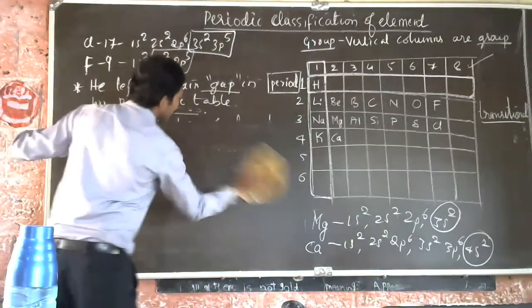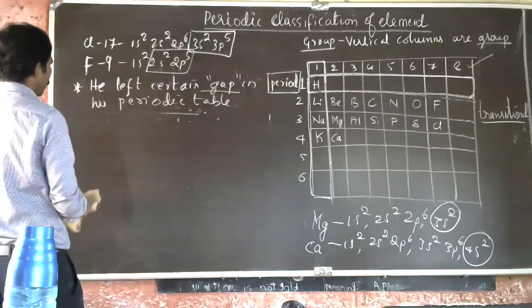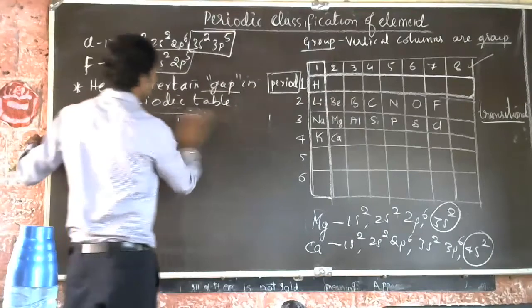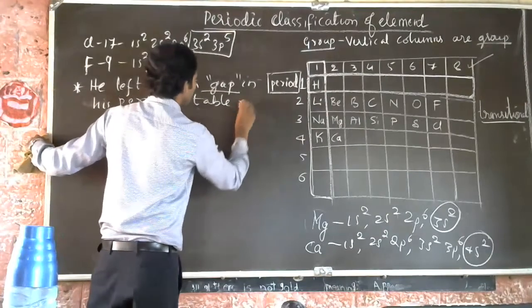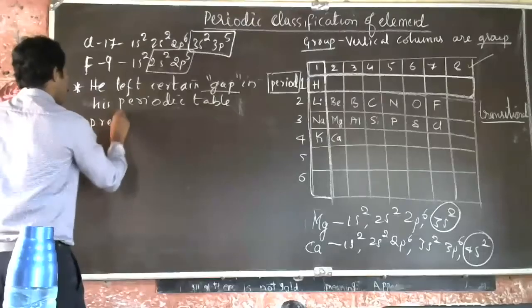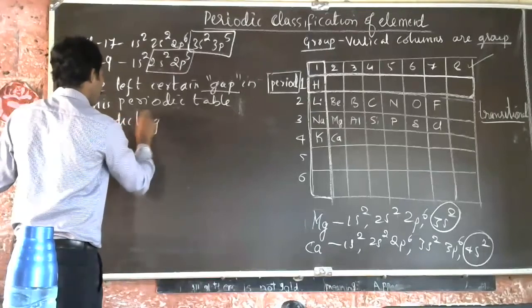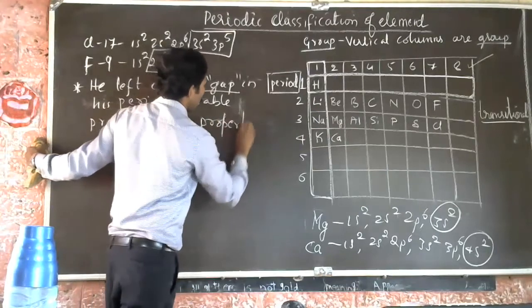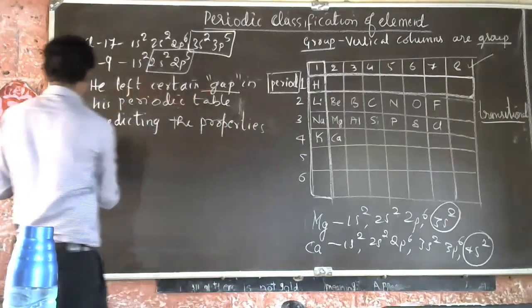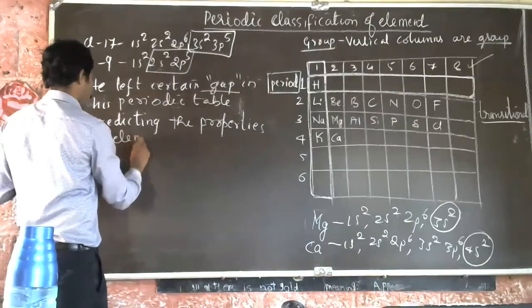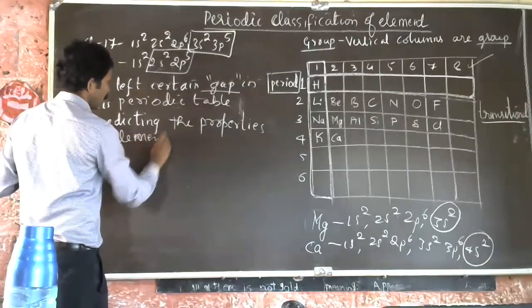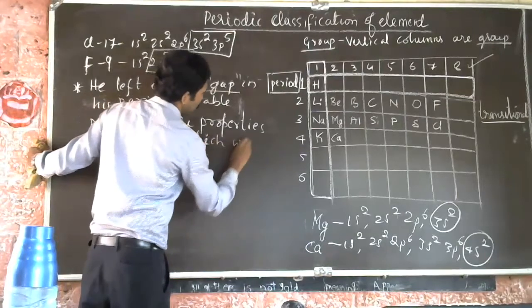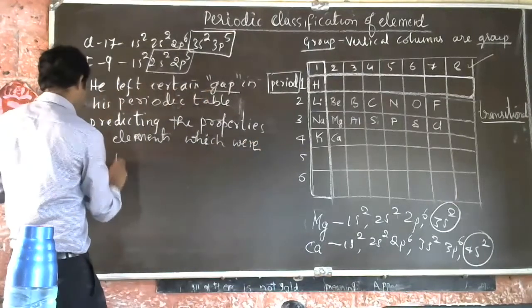He left certain gaps in his periodic table, predicting the properties of elements which were to be discovered.